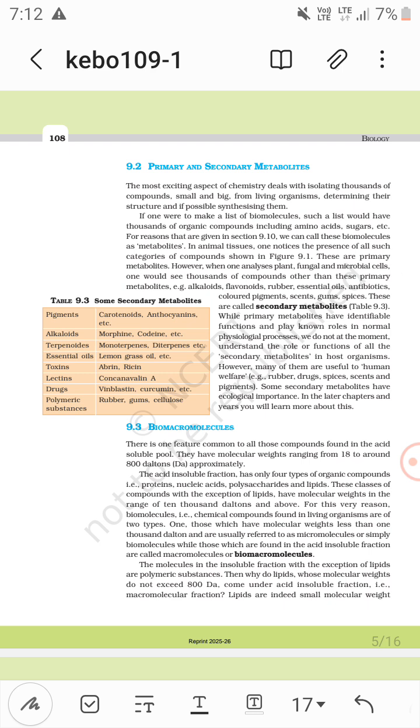Now terpenoids, like monoterpenes, diterpenes, and essential oils like lemongrass oil. Now toxins, like abrin and ricin, and lectins like concanavalin A. Now drugs, vinblastine, curcumin. Now polymeric substances like rubber, gums and cellulose.